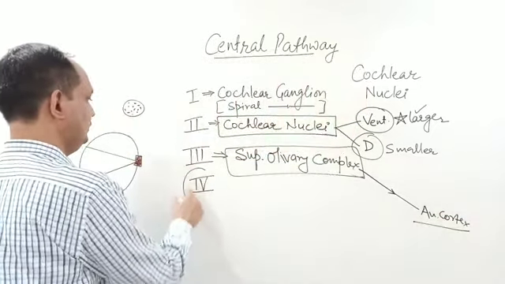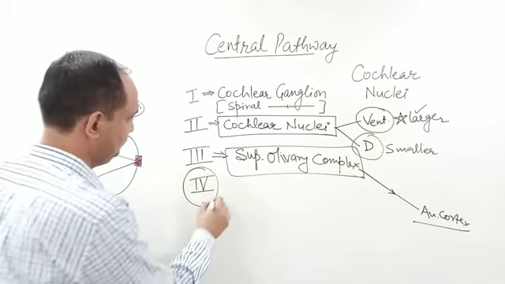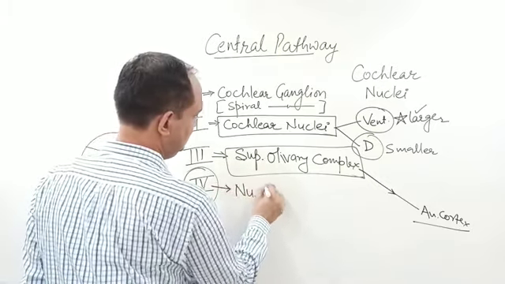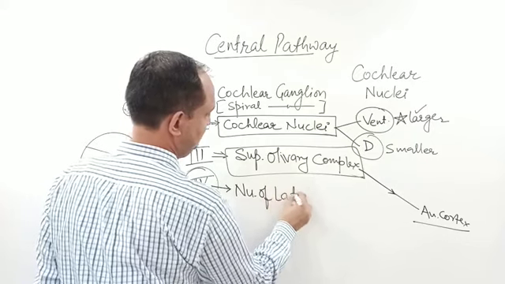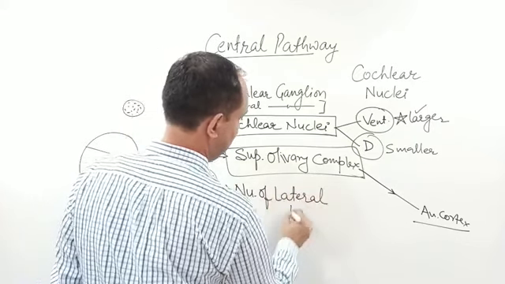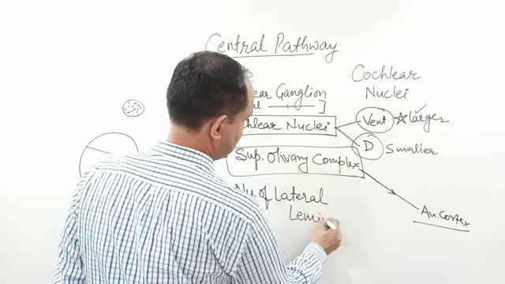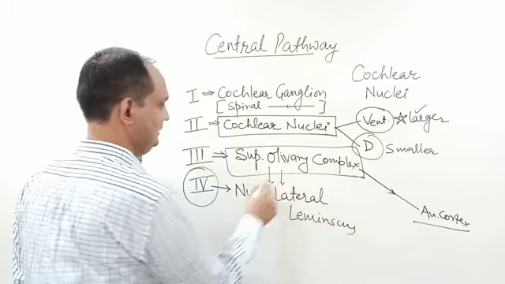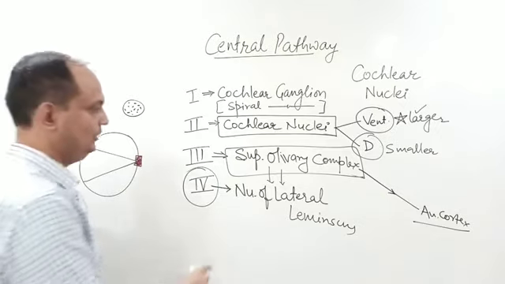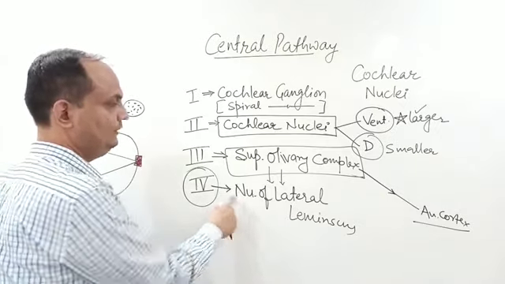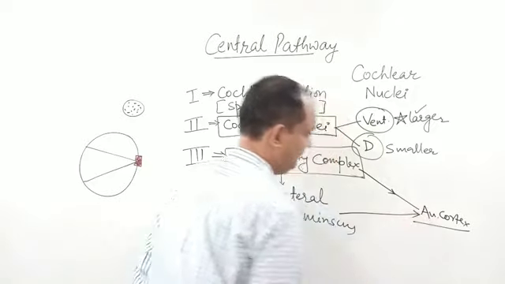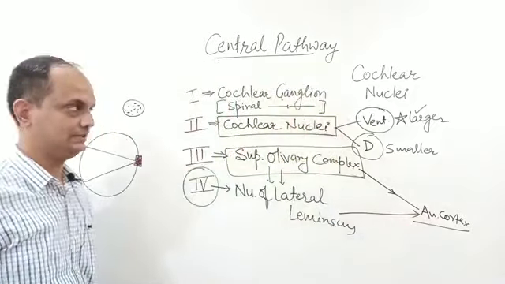Now what is the fourth order neuron? Now these fourth order neurons arise from the nuclei of lateral lemniscus. Some of the neurons of the superior olivary complex will go and synapse in the nuclei of lateral lemniscus, and then from here you will have the fibers projecting to the auditory cortex.